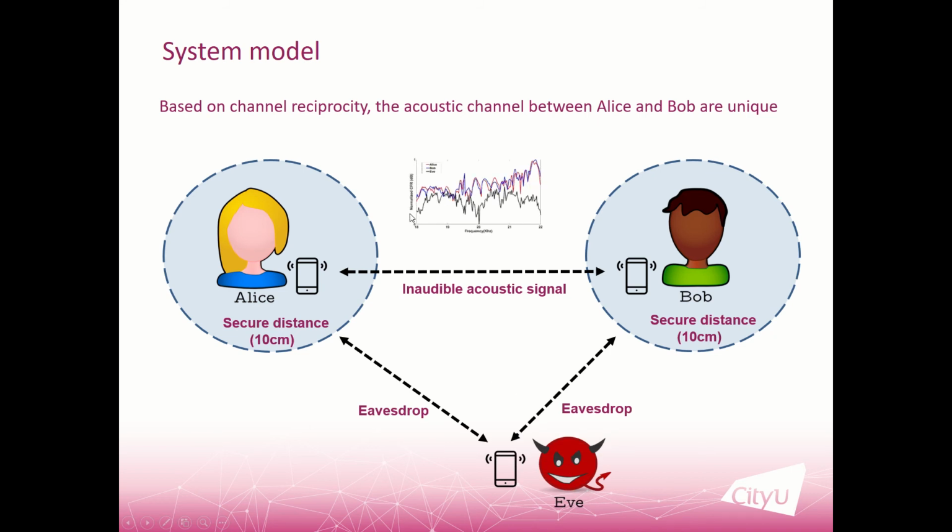For example, if we extract the channel features between Alice and Bob and also between Alice and Eve, we can see that the red curve and the blue curve are the channel features of Alice and Bob. They are very close, but the channel features between Alice and Eve, and also between Eve and Bob, in black color, are different from those of Alice and Bob. So based on the channel reciprocity, Alice and Bob can use their acoustic channel features to generate the same keys. So this is the basic idea of our system.